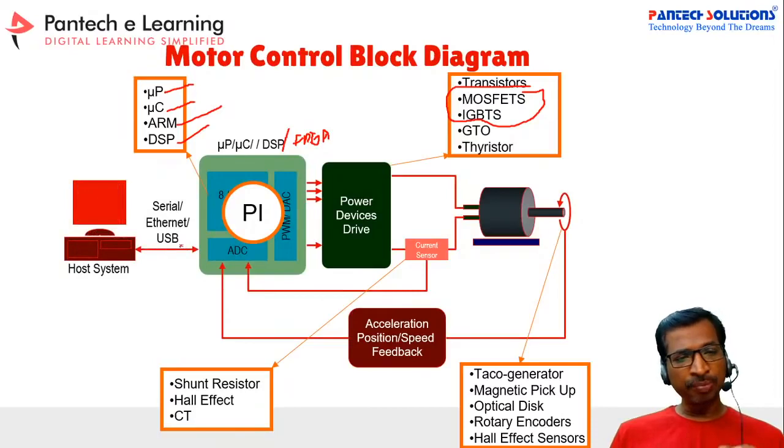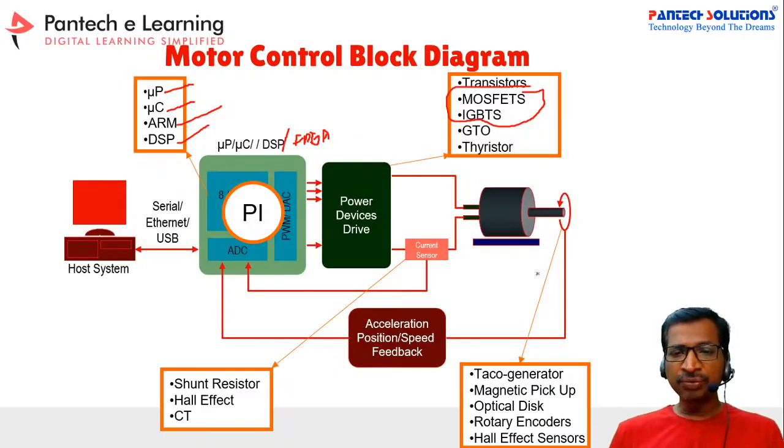You have to develop the application code on the computer, and via USB or Ethernet you can download the application code to the microcontroller. The microcontroller will sense the application code, and based on the application code, it will generate a pulse width modulation. So this is the generalized block diagram for motor control applications.